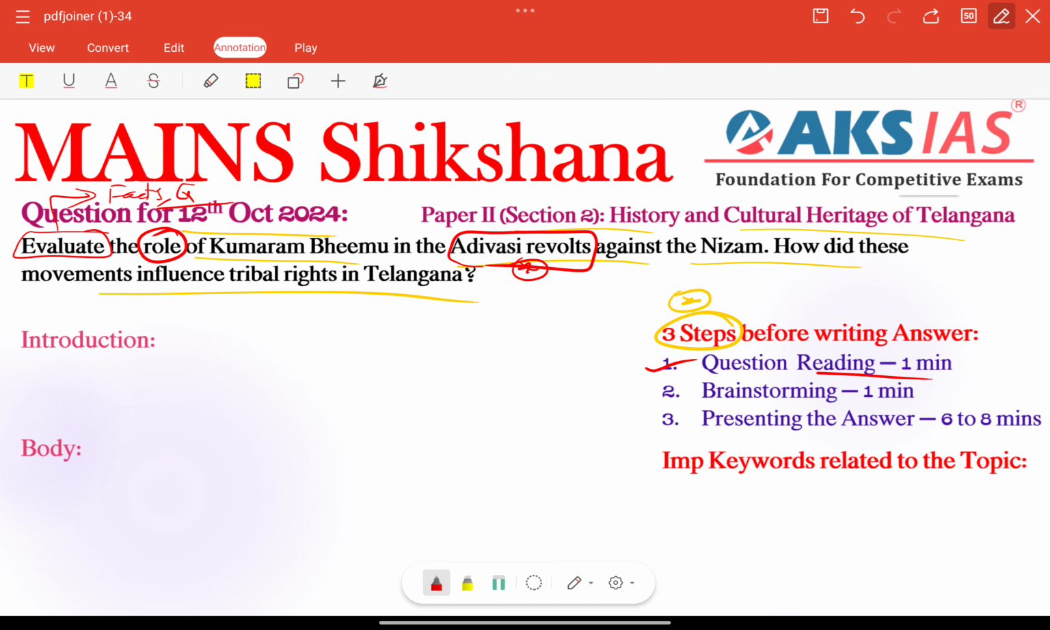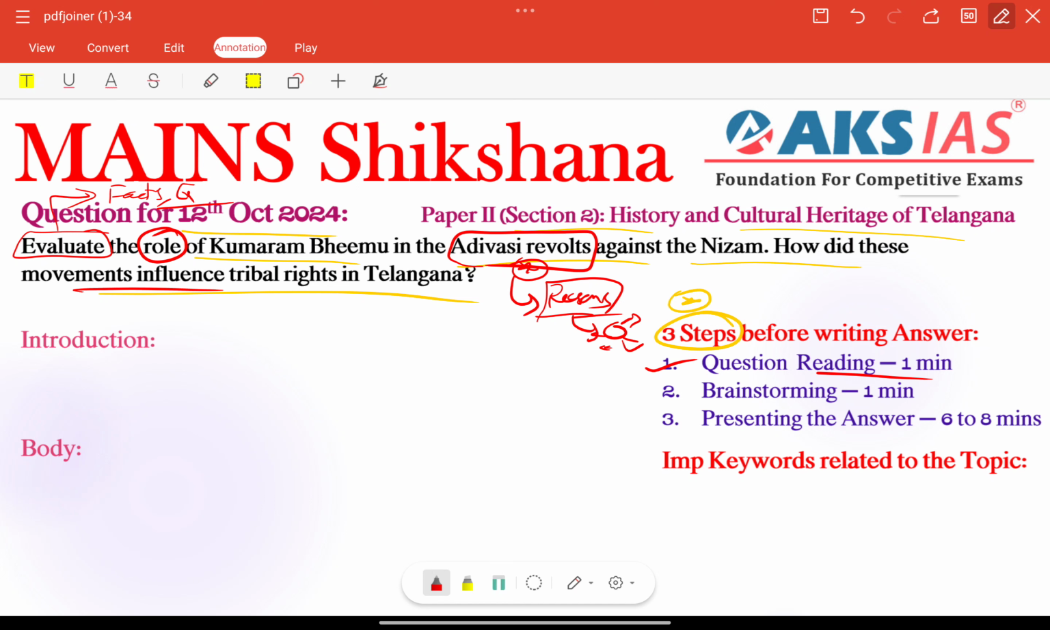Here, before the role, we can start with some reasons for the Adivasi revolts, right? What are the Adivasi revolts against this particular Nizam? Or we can add a flowchart here, right?